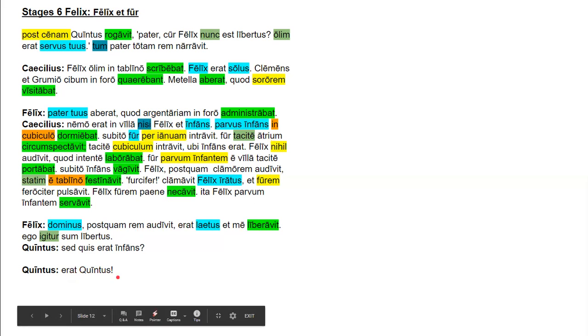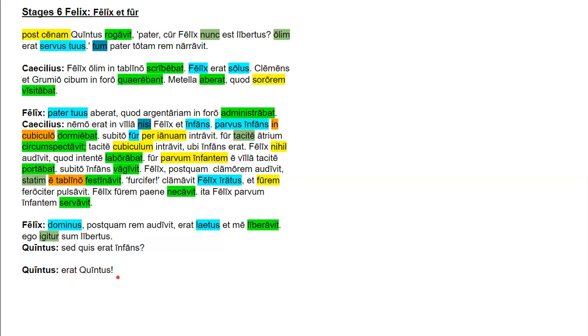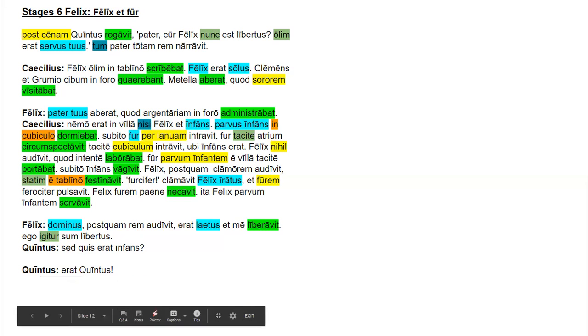So he's basically, the way that Felix got his freedom was he saved little baby Quintus, before he was an alcoholic, from a thief. Alrighty, so that is the end of this translation.